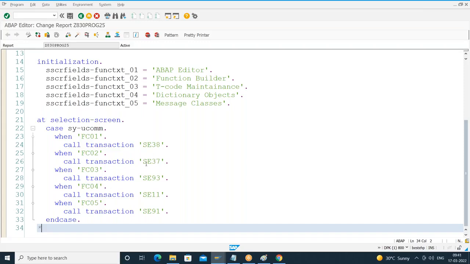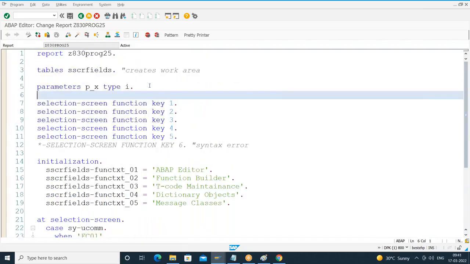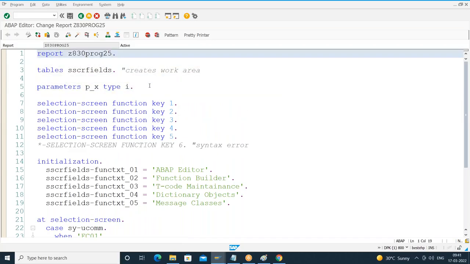But for selection screen application toolbar buttons, I can add only 5 buttons, and those 5 buttons are added by SAP itself. They are represented by the fields of the structure what? SSCR fields. You have to declare that structure explicitly in the program by using what? Tables keyword. Without declaring it, I cannot initialize the values for that particular structure's fields. Any questions, please ask.